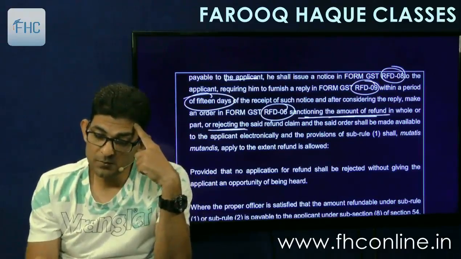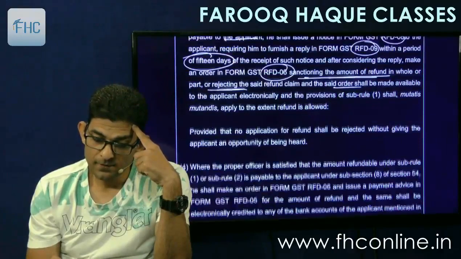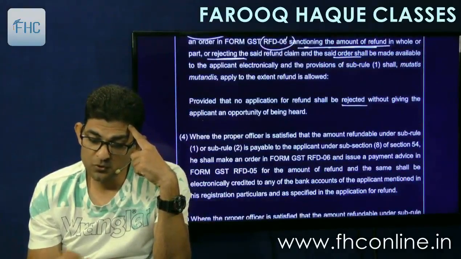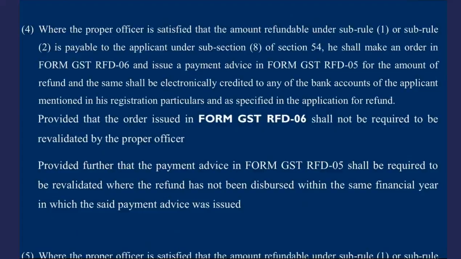And the said order shall be made available electronically to the applicant. Provided that no application for refund shall be rejected without giving an opportunity of being heard to the applicant. And then sub rule 4 comes.